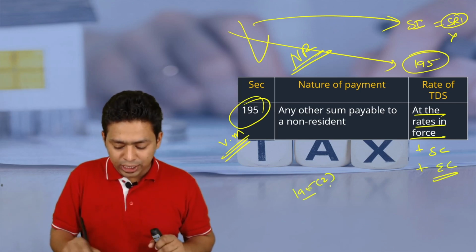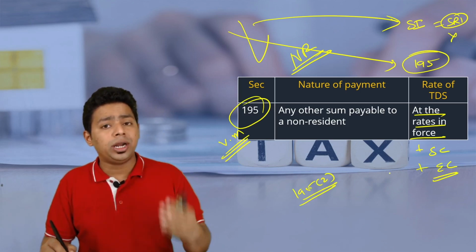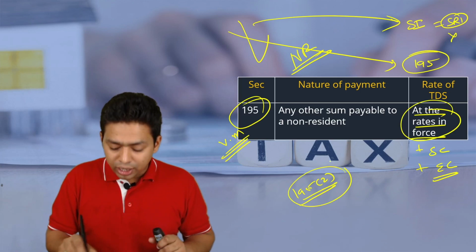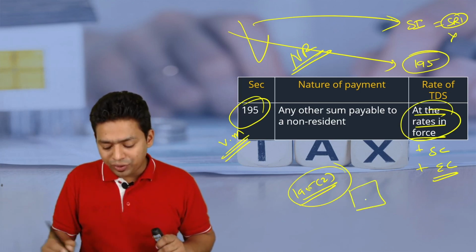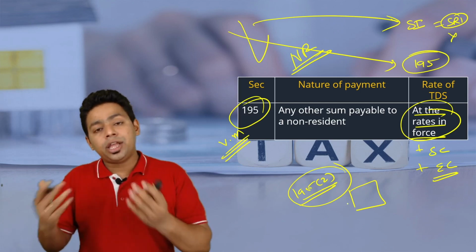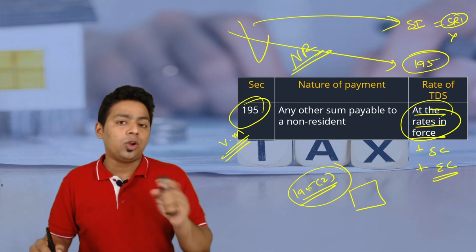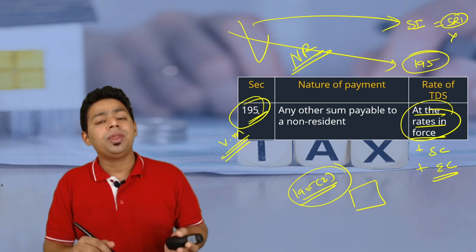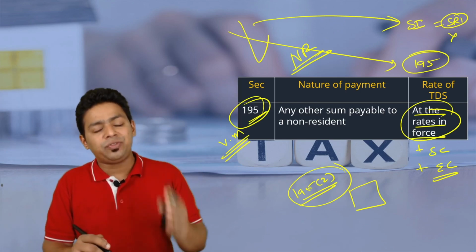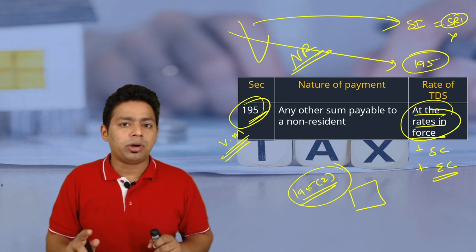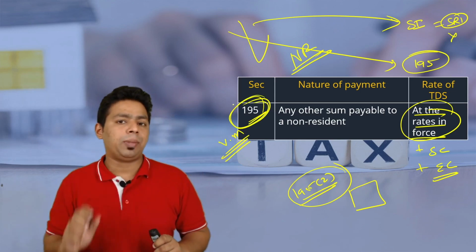195 subsection 2 says, whenever you have to deduct the TDS at a lower rate than the specified rates, an Indian payer should take a certificate from his income tax authorities, and only then can the person deduct the TDS at a lower rate than the specified rate. Very important section, my dear friend. Whenever the provisions in the law are specifically created for residents, and non-resident is not covered there, for non-resident 195 is applicable. Okay.